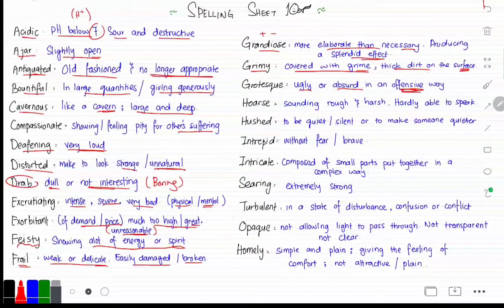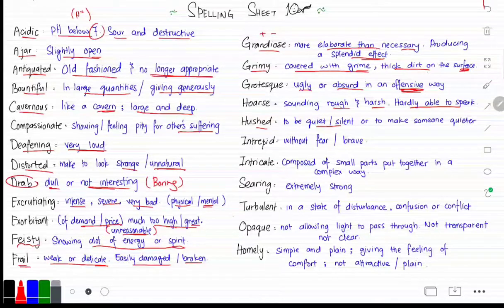Then we have hoarse, which is sounding rough or harsh, or being hardly able to speak. For example, if you have flu, then you have a hoarse voice. Then we have hushed, something to be quiet or silent, or to make someone quieter. For example, if there was a loud sound and everybody was scared, then there would be a sudden hush in the room. All right.